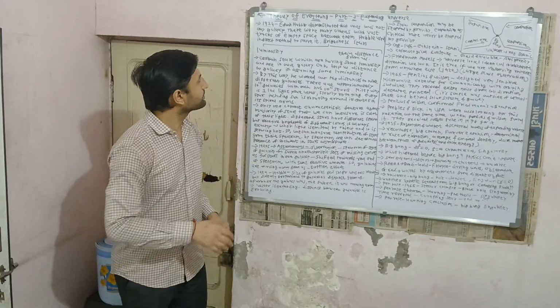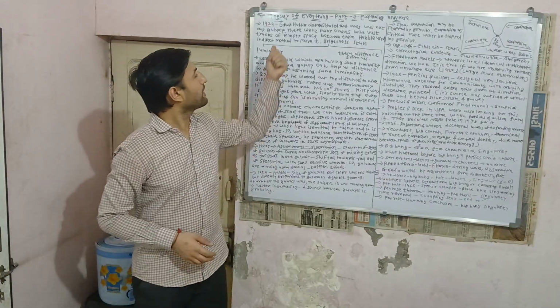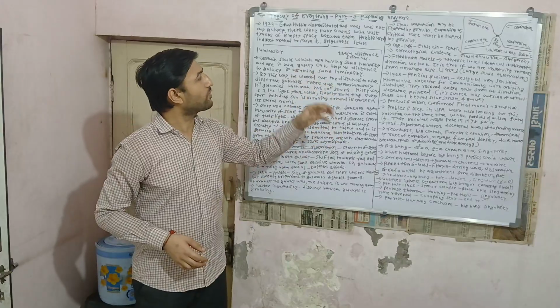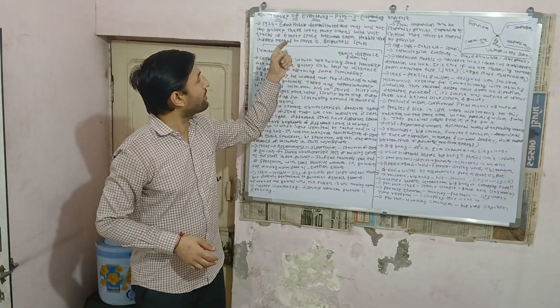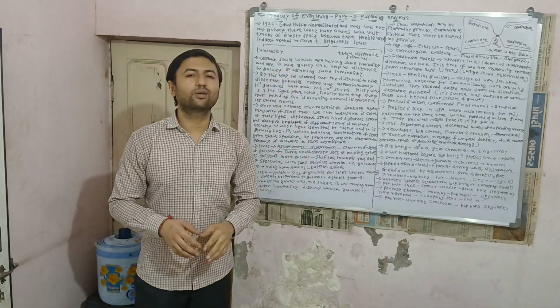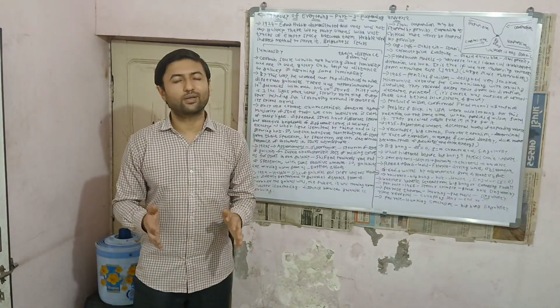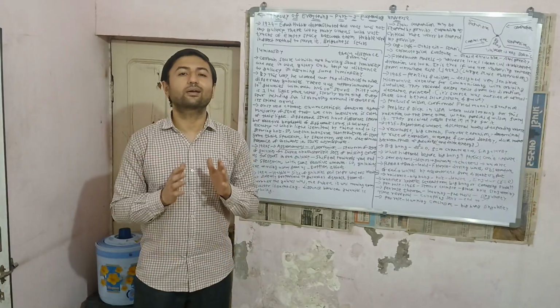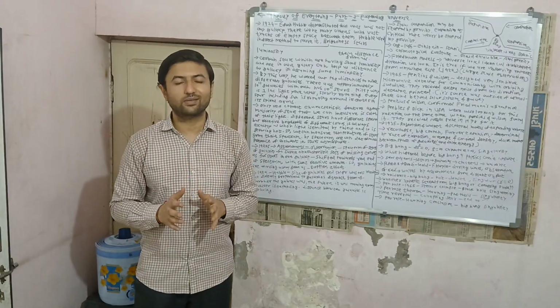Let us start. In 1924, Edwin Hubble demonstrated that our galaxy was not the only galaxy; there were many others with vast tracts of empty space. We know that our universe doesn't have a boundary, and in this universe there are many galaxies like our Milky Way galaxy.